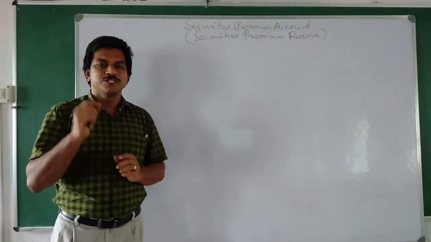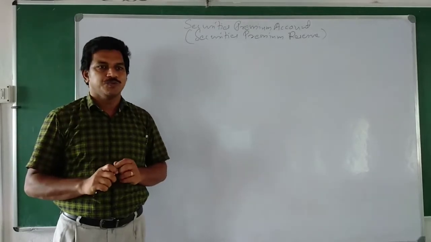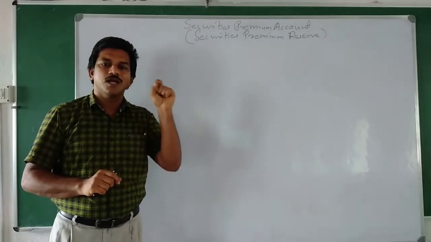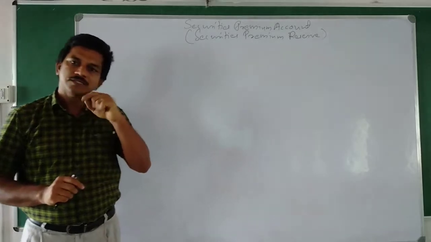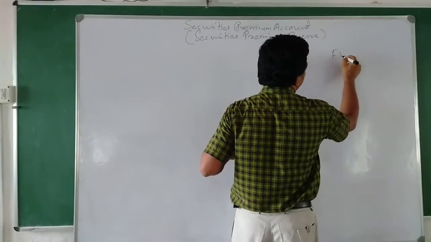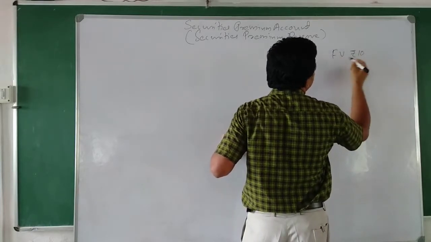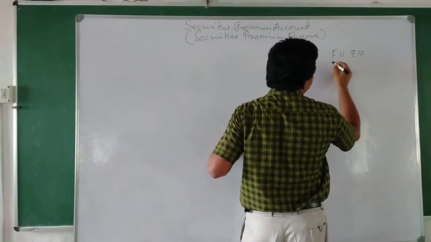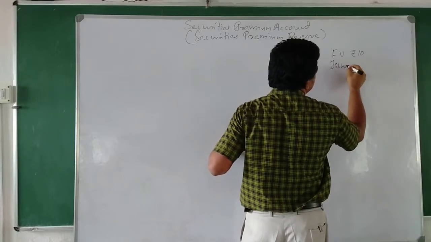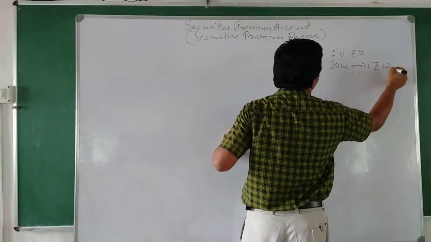That means issuing shares at a price higher than its face value. That difference is called securities premium. For example, the face value of a share is rupees 10 and it is issued at a market value or issue price of rupees 12.